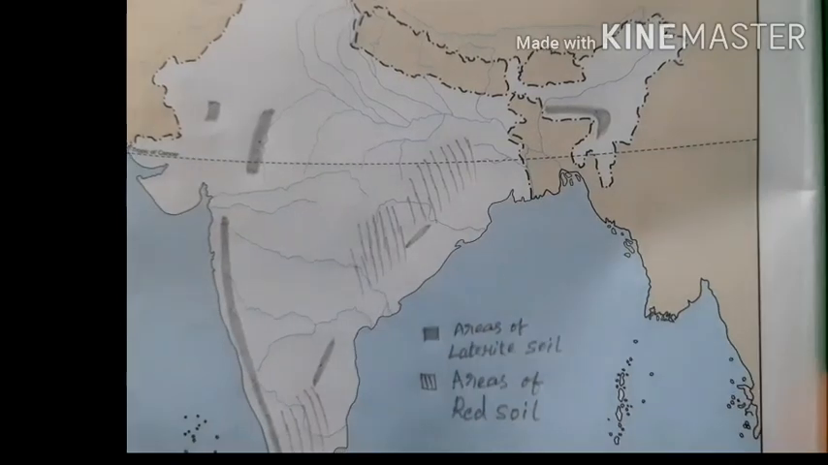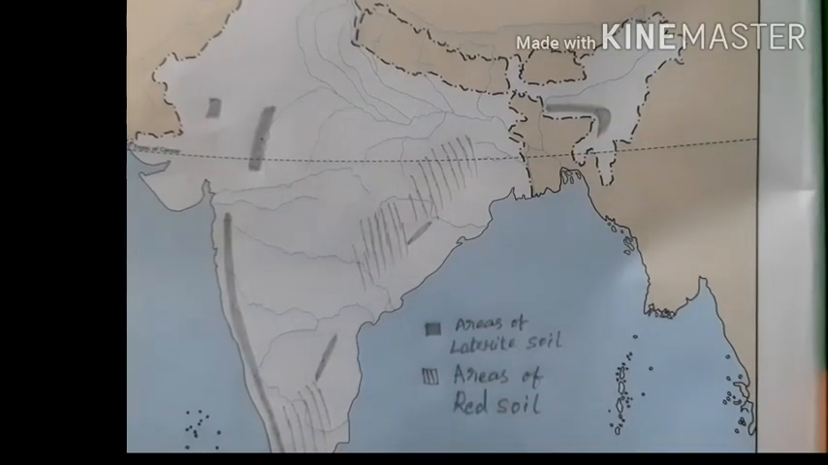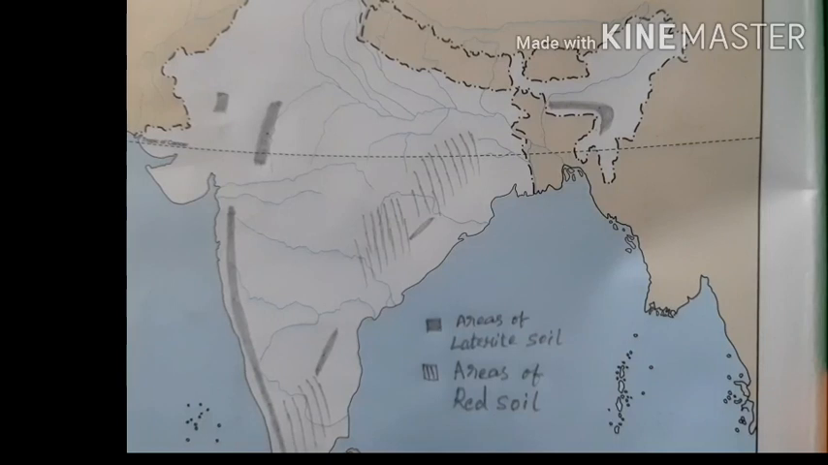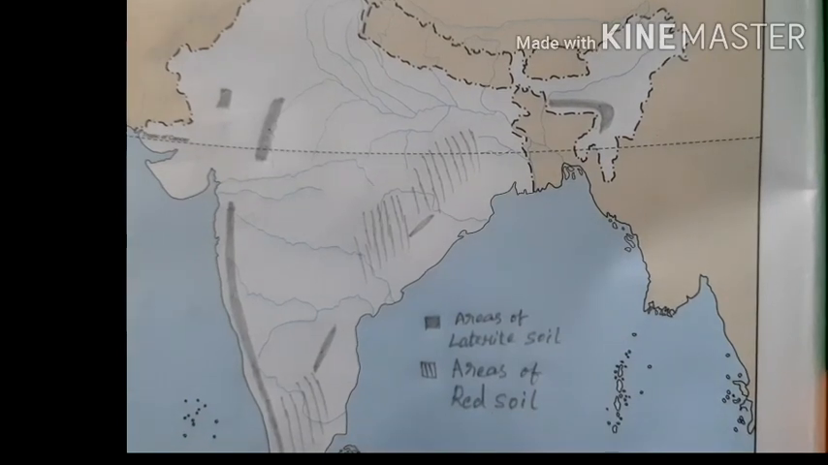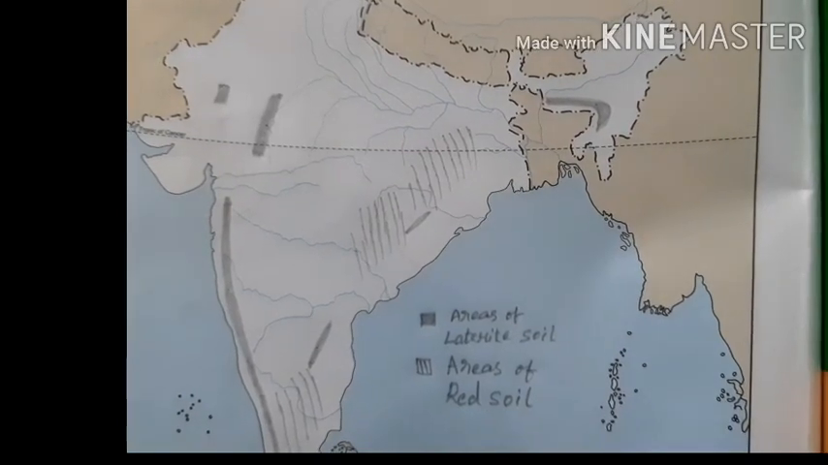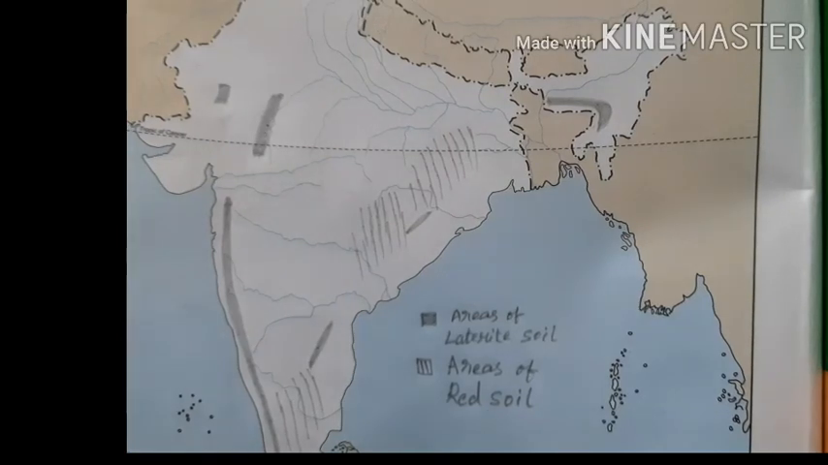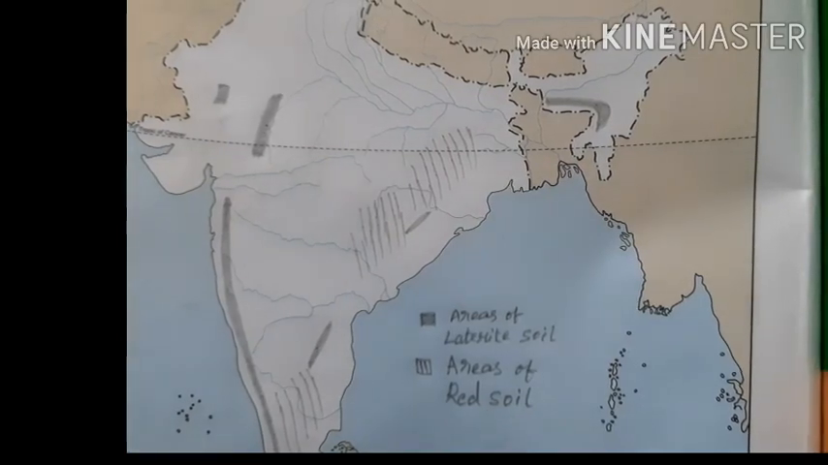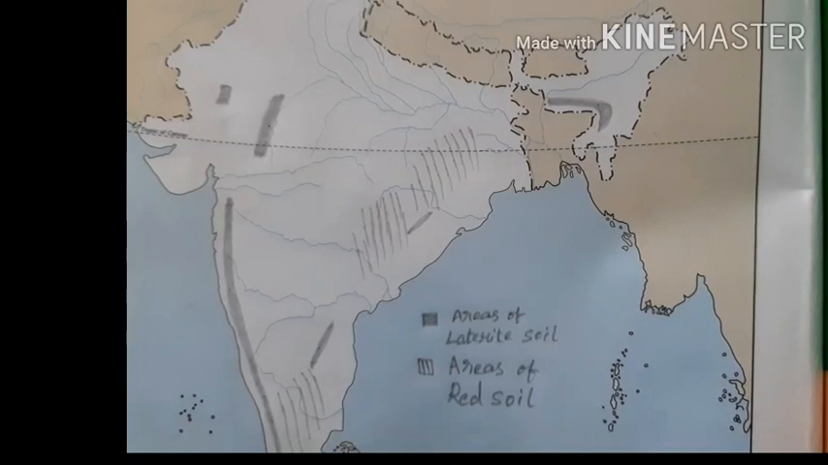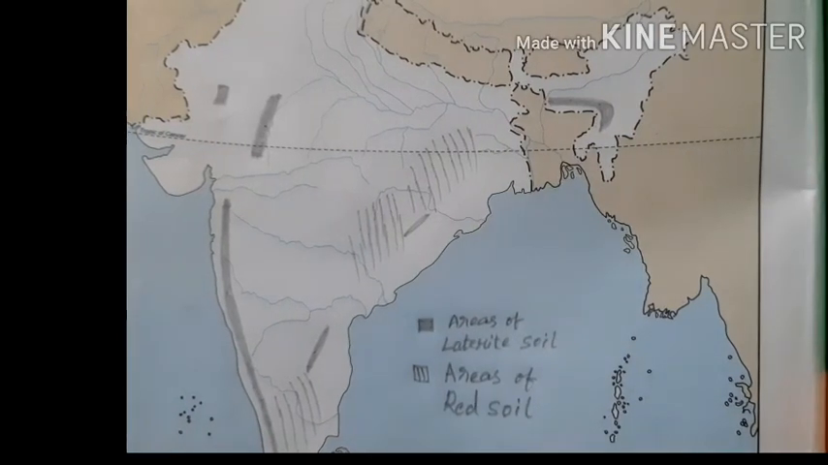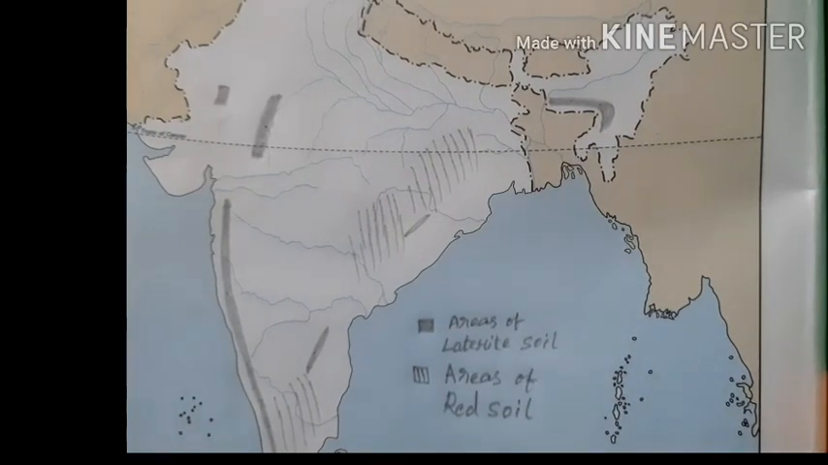Now this is about the distribution of red soil. Regions in the eastern part of India, red soil is distributed in a large area in India, but which states have major parts covered with the red soil, that only I am showing here. Generally these questions are asked in the board exam also.